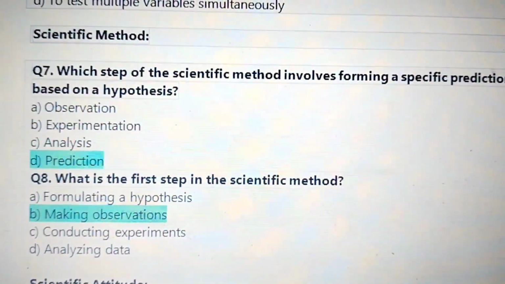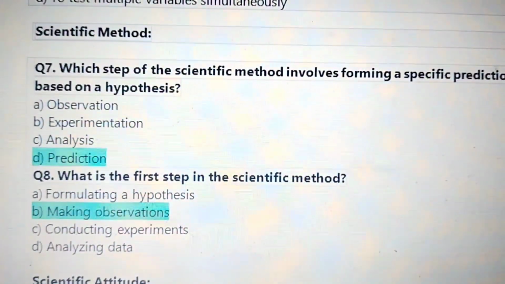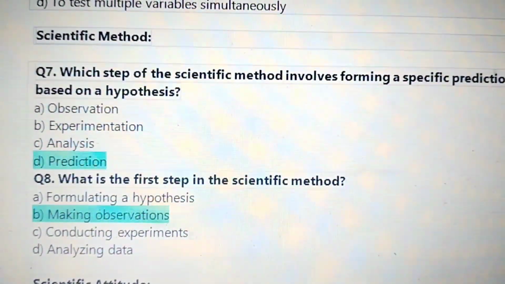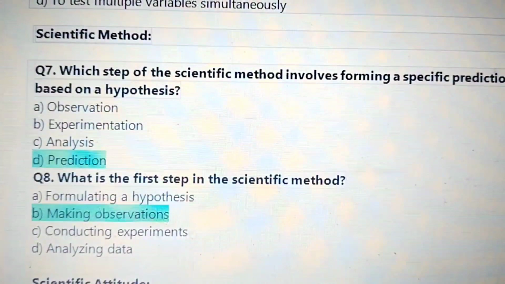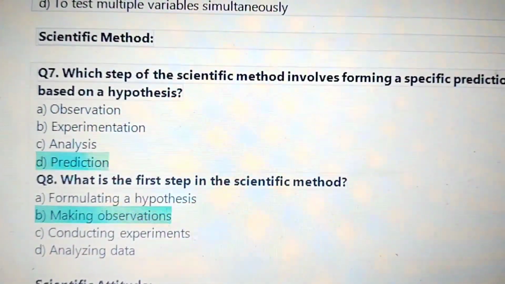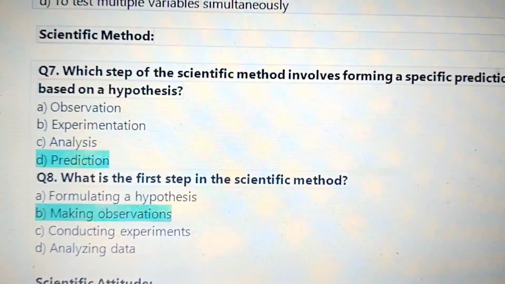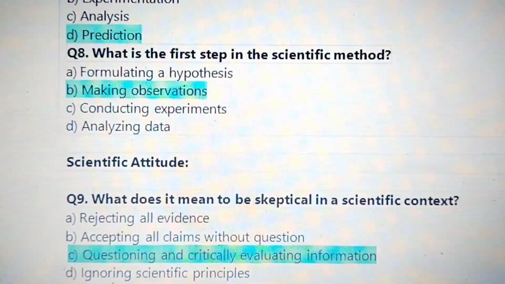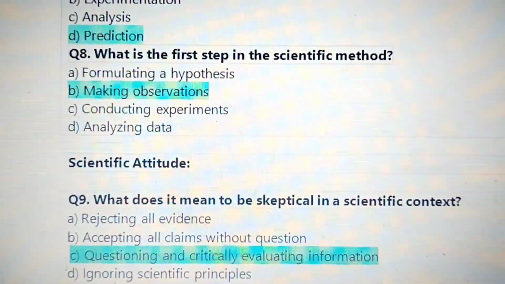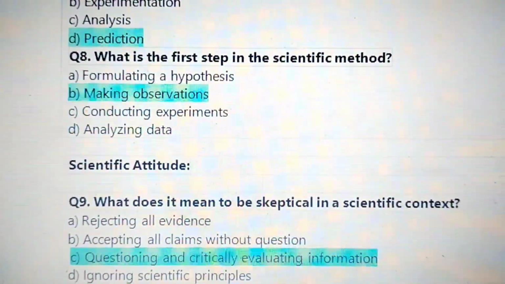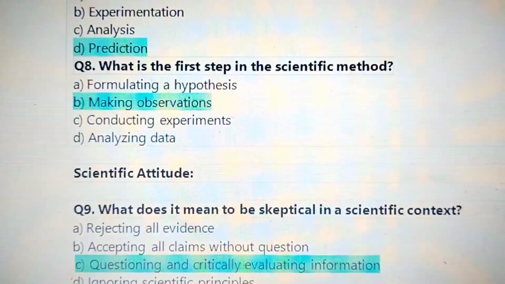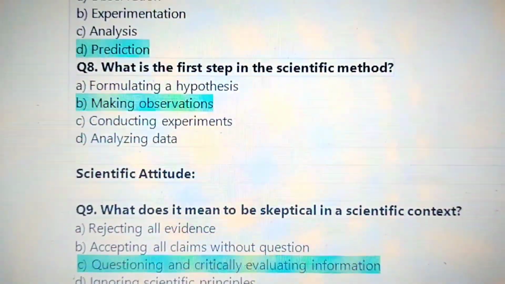Next, scientific method. Question 7. Which step of the scientific method involves forming a specific prediction based on a hypothesis? Answer: prediction. 8. What is the first step in the scientific method? Answer: making observations is the first step in the scientific method.